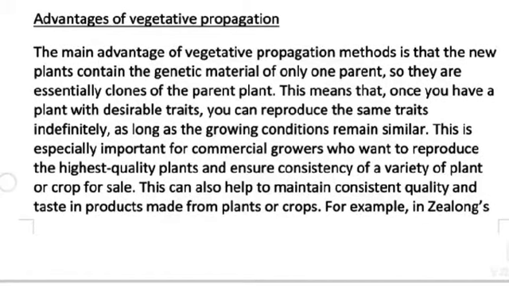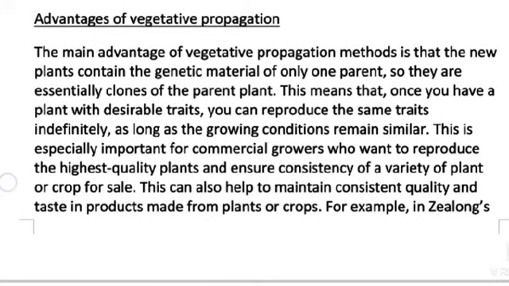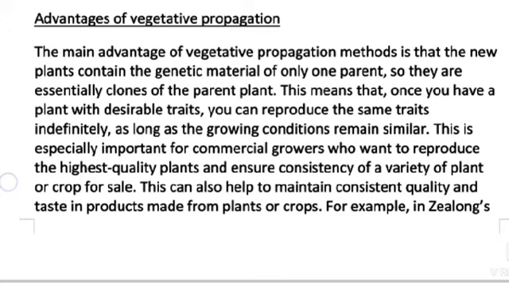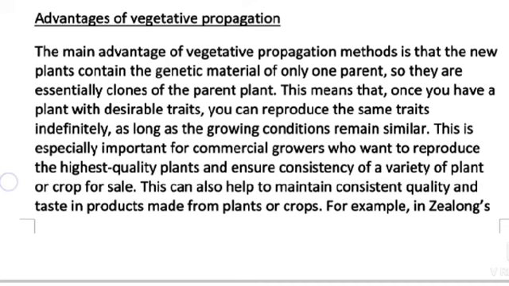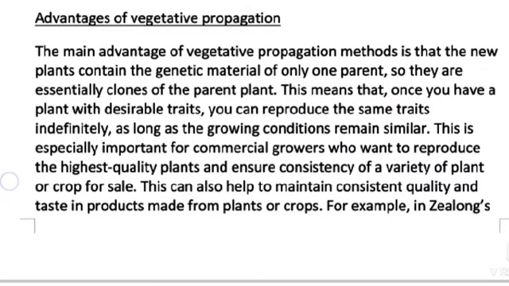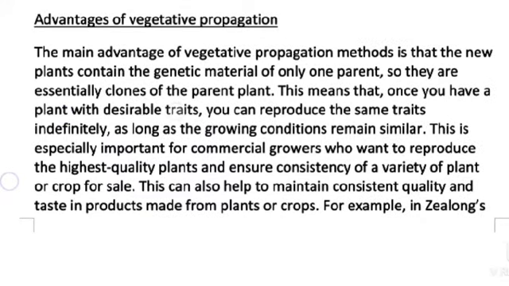Advantages of vegetative propagation. The main advantage of the vegetative propagation method is that the new plants contain the genetic material of only one parent. So they are essentially clones of the parental plant. This means that once you have a plant with a desirable trait, you can reproduce the same traits identically as long as growing conditions remain similar.